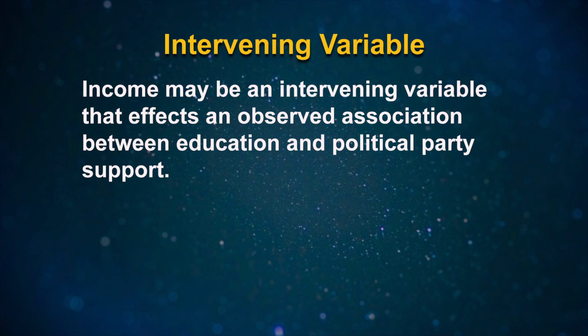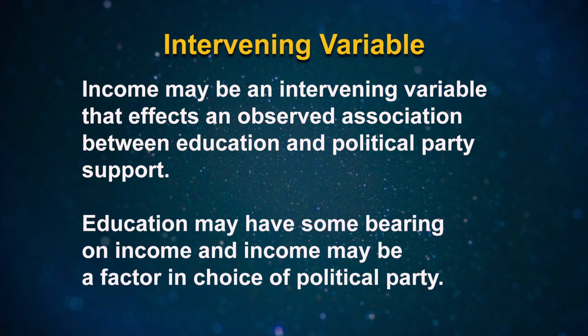Thus, income may be an intervening variable that affects an observed association between education and political party support. Education may have some bearing on income, and income may be the factor in choice of political party.